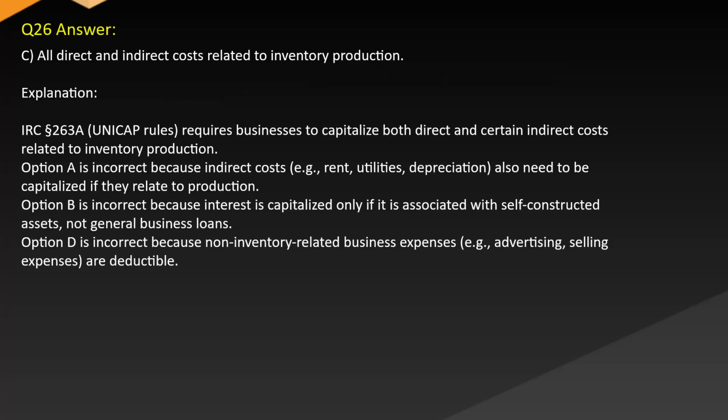Answer C. All direct and indirect costs related to inventory production. Explanation. The IRS Section 263A UNICAP rules require businesses to capitalize both direct and certain indirect costs related to inventory production. Option A is incorrect because indirect costs, e.g. rent, utilities, depreciation also need to be capitalized if they relate to production.